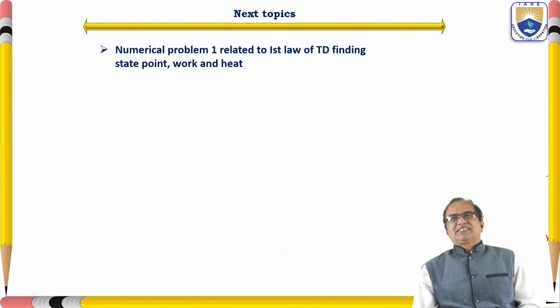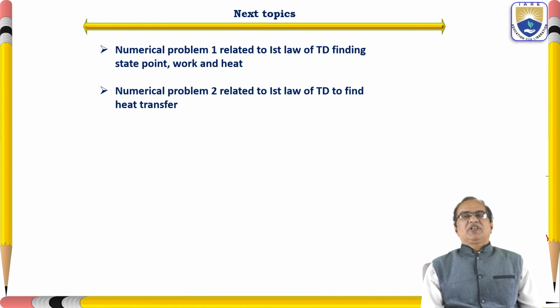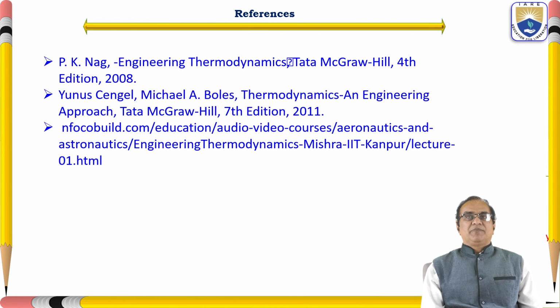In my next class, I will be discussing numericals. I will be going through three numericals. Numerical problem 1 is related to the first law of thermodynamics, finding the state point, work and heat. Numerical problem number 2 is related to the first law of thermodynamics to find the heat transfer. Numerical problem number 3 is related to the first law of thermodynamics to find the final pressure and the temperature.